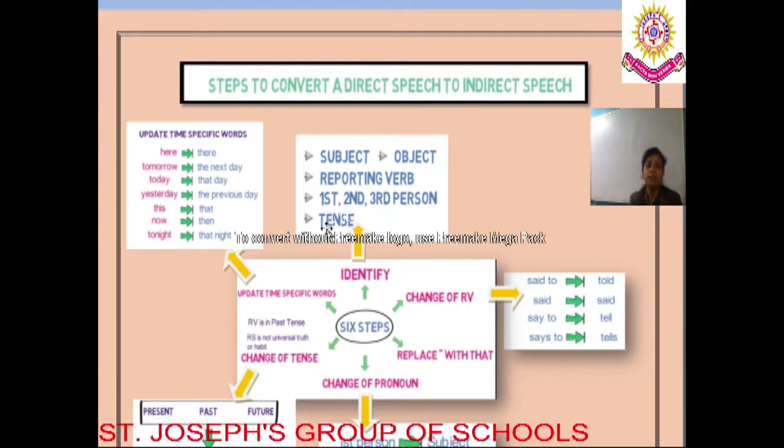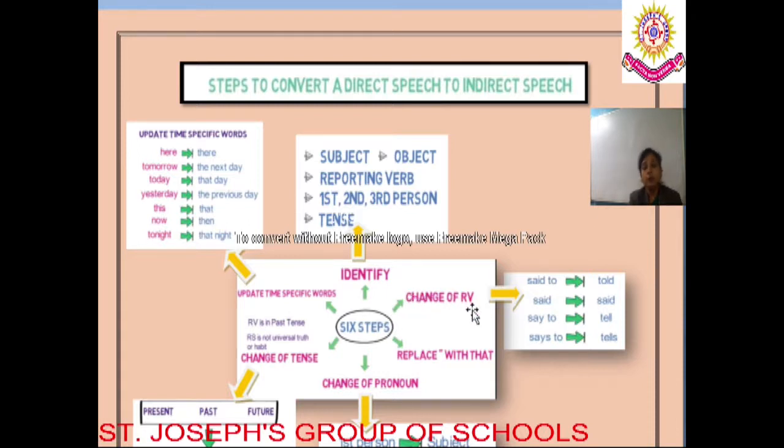We need to identify the tense form, because without identifying the tense form, we will not be able to convert it, because it completely depends on the time. What is the second step? The second step is change of reporting verb.